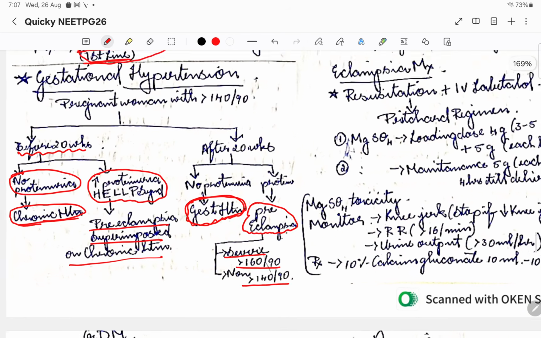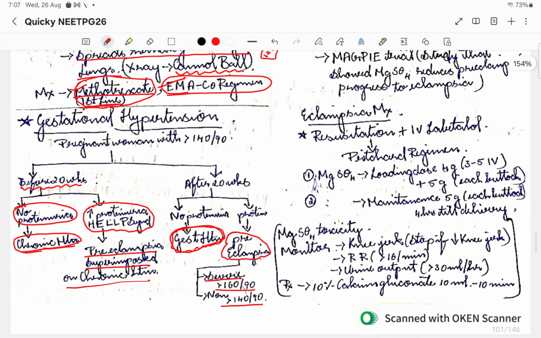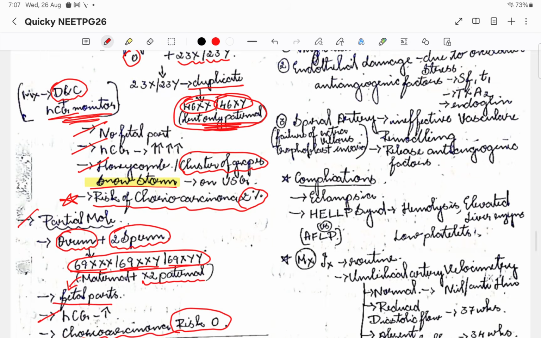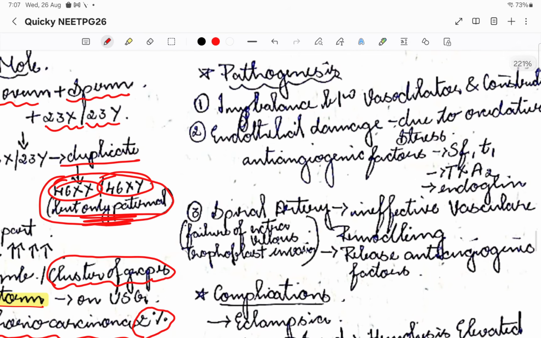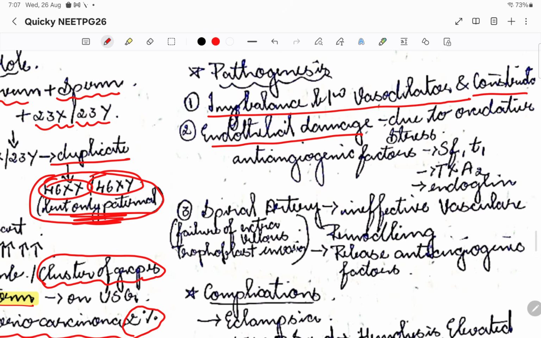Okay, so this is how we basically classify gestational hypertension. Now coming to pathogenesis, the three main pathogenic mechanisms are very important. There is an imbalance between dilators and constrictors. Endothelial damage might have happened due to oxidative stress, which will lead to anti-angiogenic factors. So oxidative stress has led to anti-angiogenic factor production, that is sFlt-1, TXA2, then endoglin.